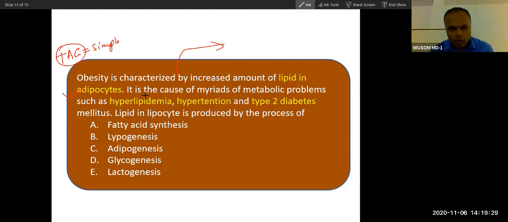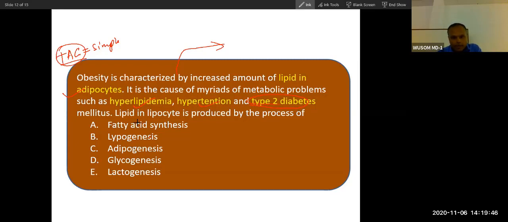If a very high amount of this triacylglycerol is deposited in adipocytes, it is the cause of big problems. For example, hyperlipidemia, hypertension, type 2 diabetes. So these are the causes. This happens because of deposition of lipid.